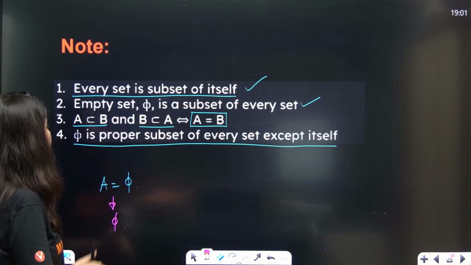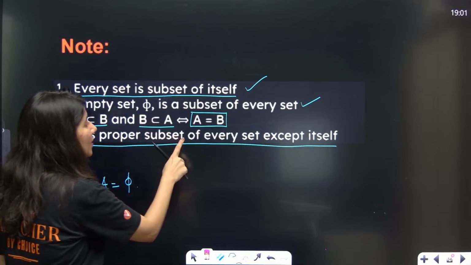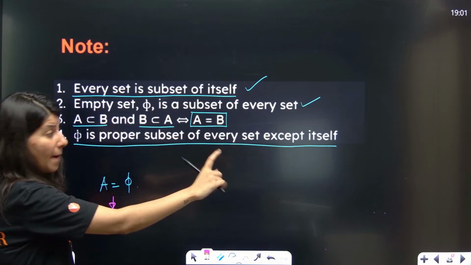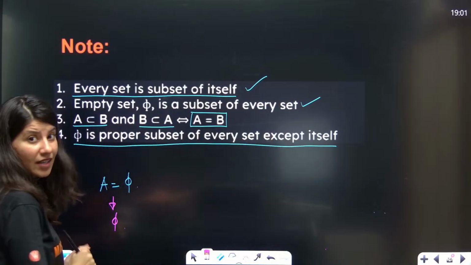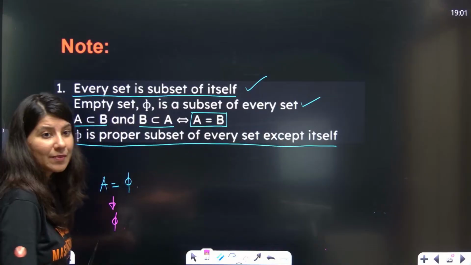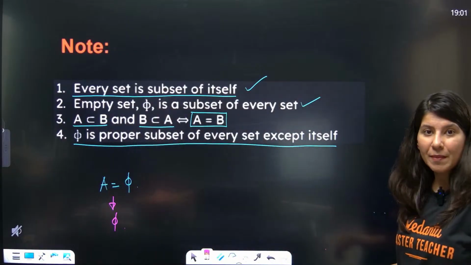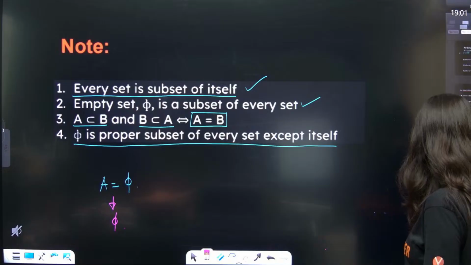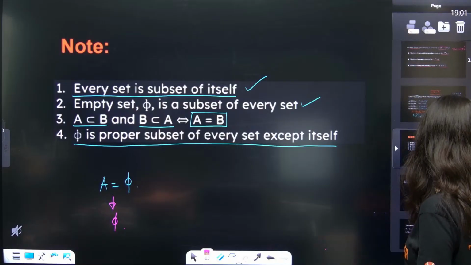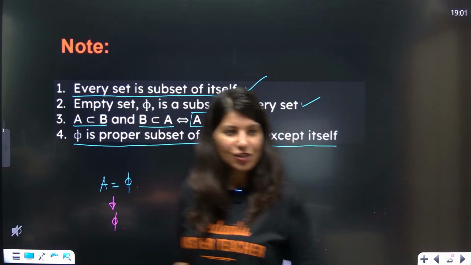Now understand, phi is a proper subset of every set, but not of itself. Why? Because this is not a proper subset. Proper means you have to have the portion. Do you remember the definition of proper subset? Okay, the portion. Okay, chalo. So I think all the definitions are clear.